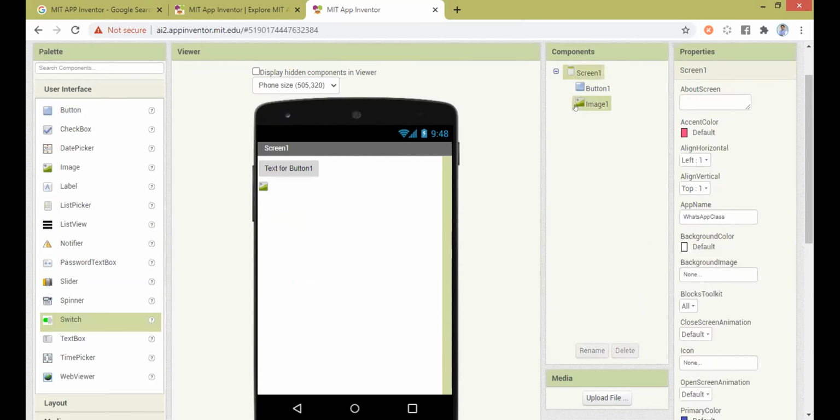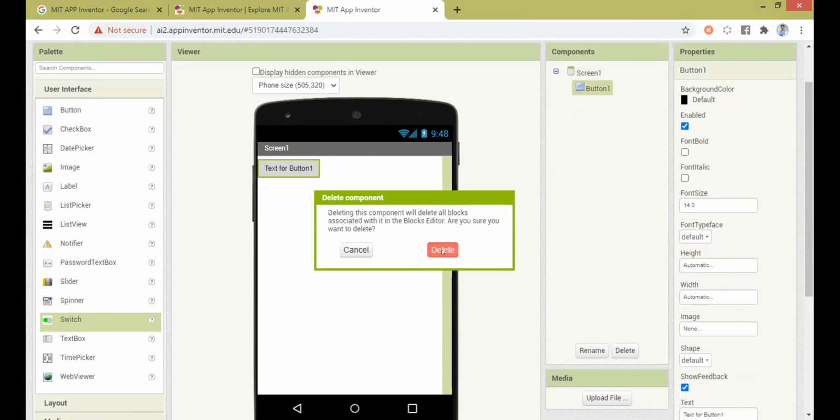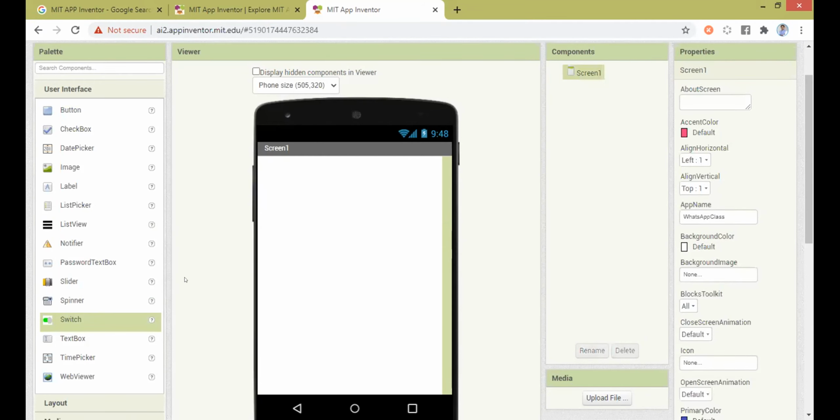Let me delete all these components. And finally, the third one is this particular area, which I call it as components.